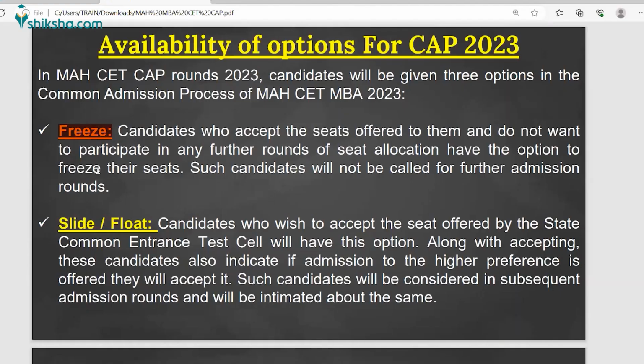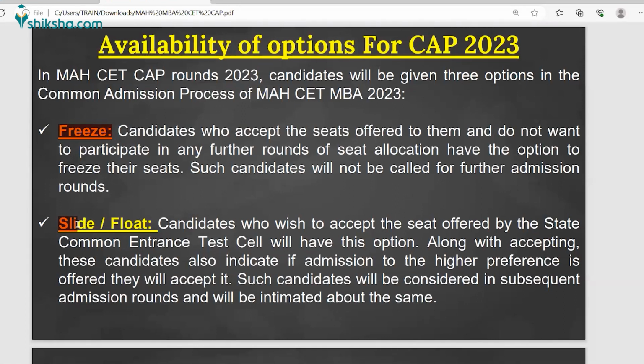Candidates who accept the seat offered to them and do not want to participate in any further round, right, who are just fixing up with no further discussion, have the option to freeze the seat. Such candidates will not be called for the further admission round, right? So you are getting a seat maybe in Chandralal Bazaar, you freeze it, and you go directly. There is no other thought for this. So this is freeze.